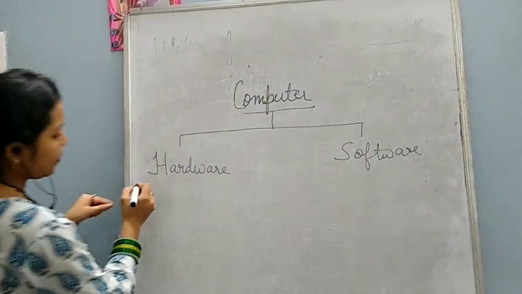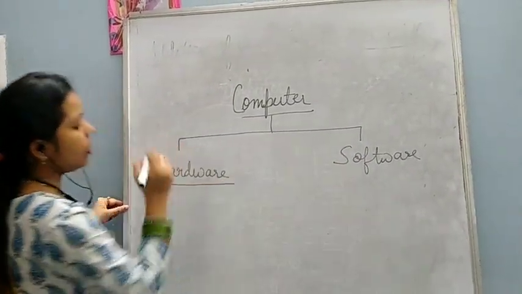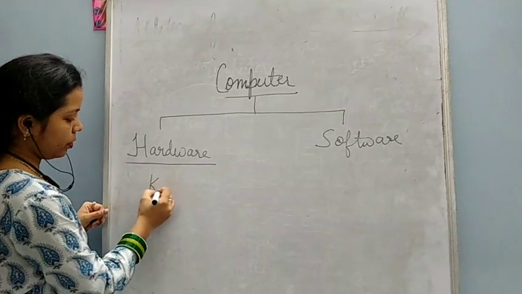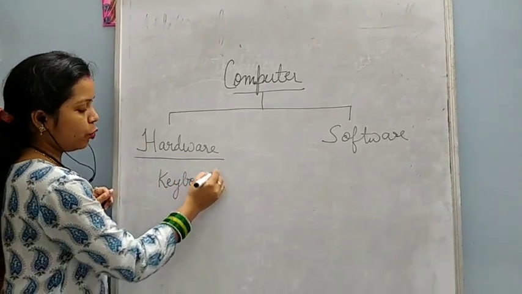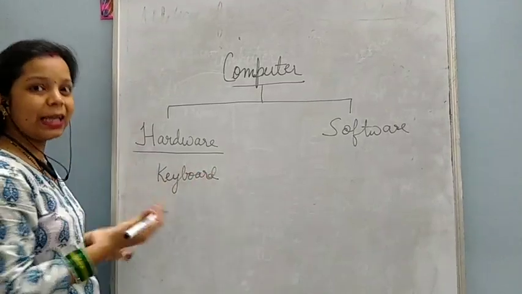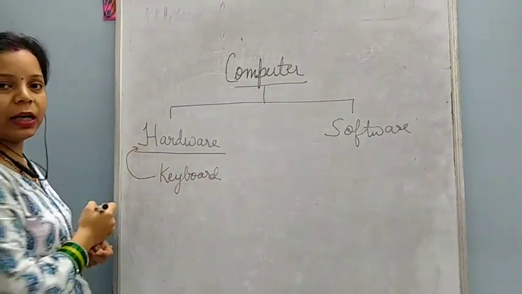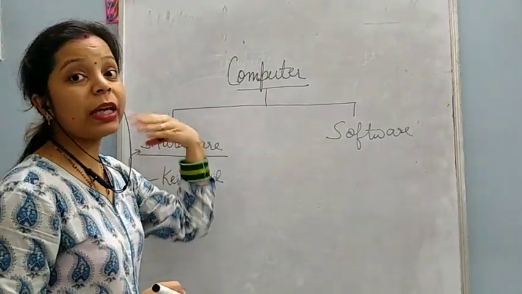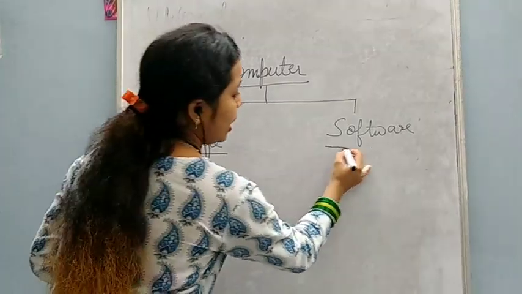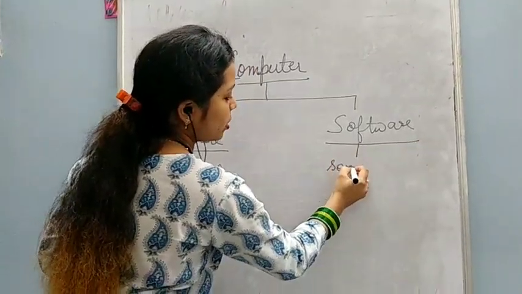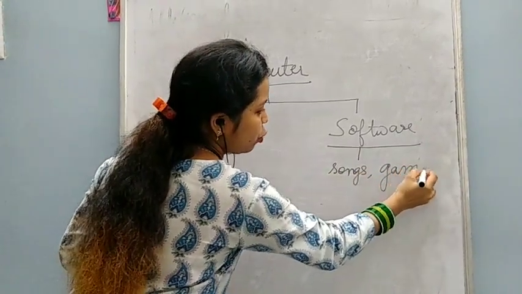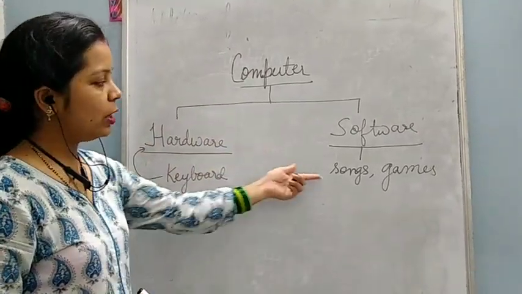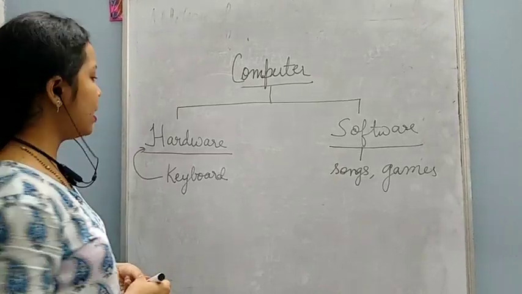Now what is hardware? Hardware is the part which we can touch and see, like the keyboard. You can touch the keyboard with your hand and you can see it. So this is the hardware part of the computer. Now what is software? Software is the part which we cannot see and touch. Can you touch the songs? Can you touch the games which you play on the computer? Can you touch the image which comes on the computer screen? No. So these are the software parts of the computer.